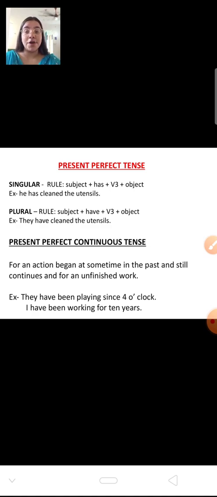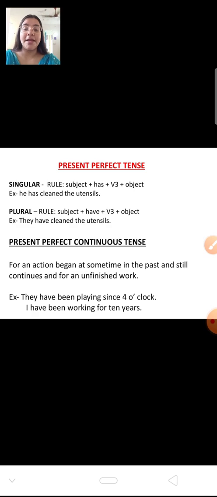Now, if you're writing for plural, only one thing will change. Instead of writing has, you will write have, because we are saying it for many people. First of all, in the first sentence we are telling that he has. That means we are telling about only one person. But now we are telling about many persons. They have cleaned the utensils.